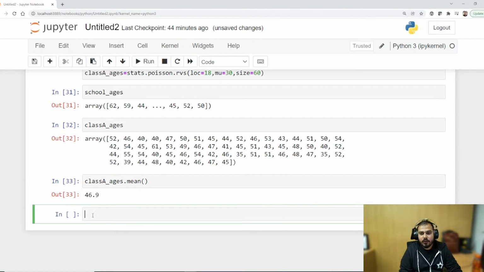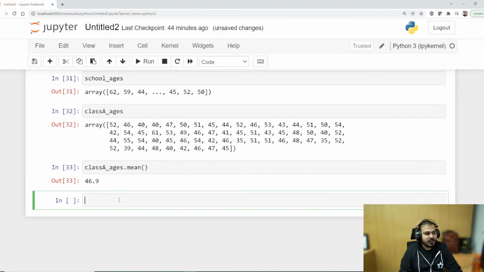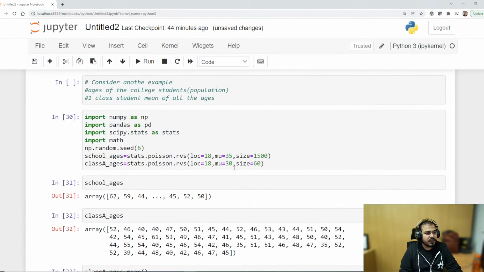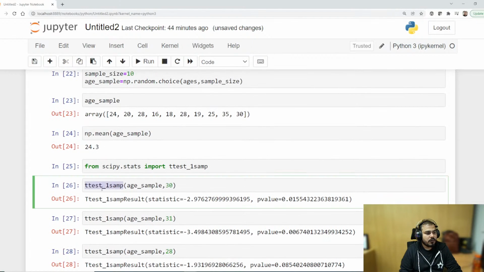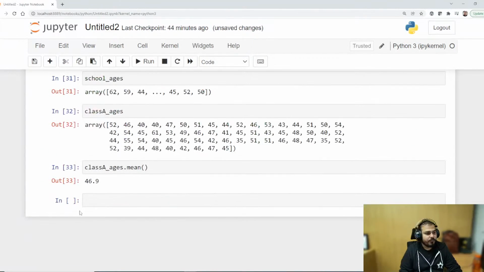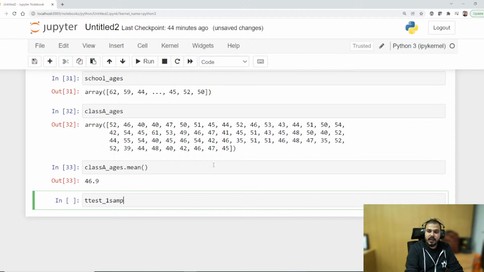Now what I am actually going to do is apply this t-test again. Where is my t-test? ttest_1samp. And here my first data will basically be my class_A_ages. And then the second parameter will basically be my mean.